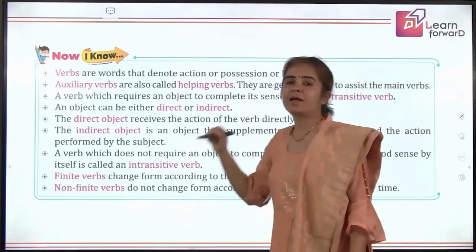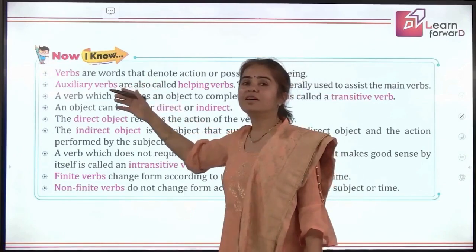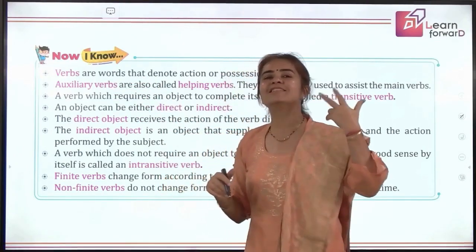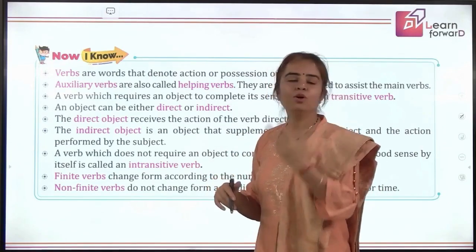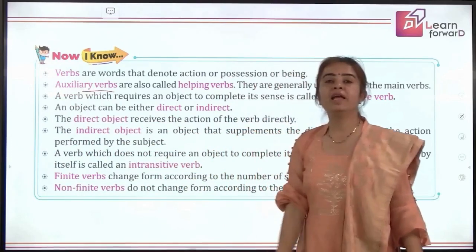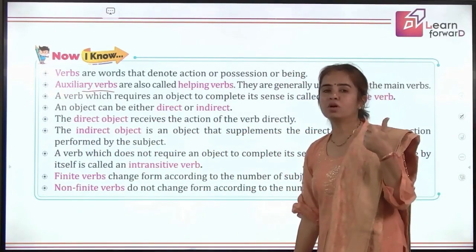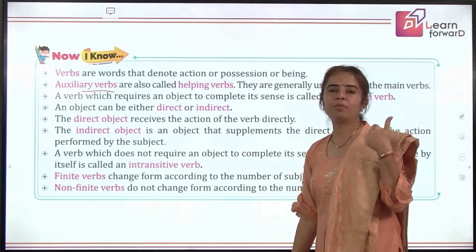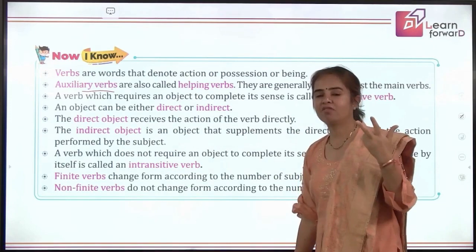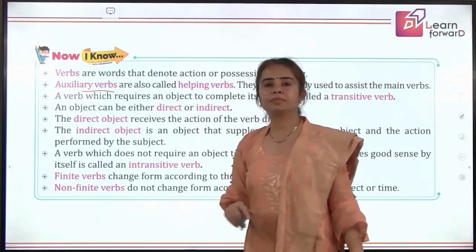Now it's time to recall what all we have learnt in verbs. Verbs are the words that show possession, P-E-A-P, possession, existence and action. Now it's no more only the doing words for you. Auxiliary verbs, they are also called helping verbs, and we learned that auxiliary verbs can be primary auxiliaries. Quickly tell, what are the three primary auxiliaries? Yes, be, do and have. Perfect.